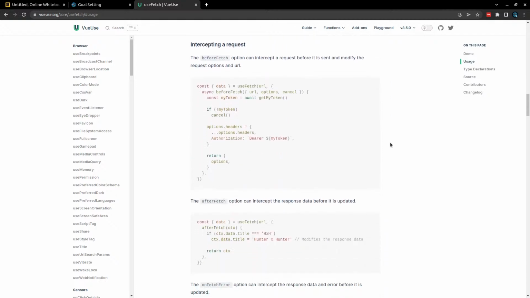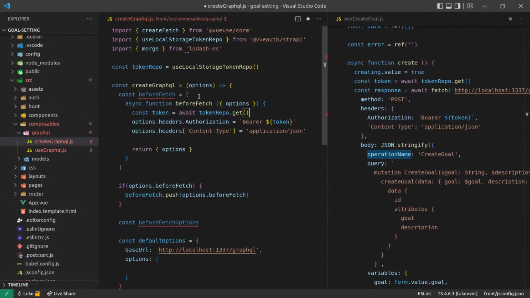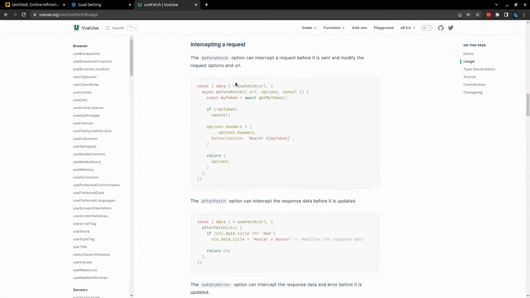I mean, honestly, we could just... The only thing that this is doing is setting the token and the headers. Yeah, that's in use fetch.